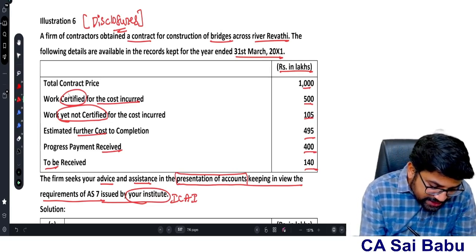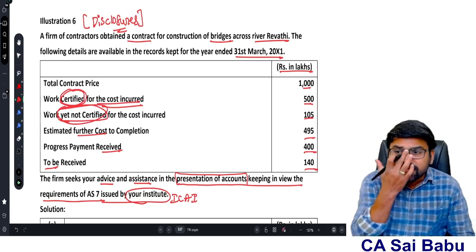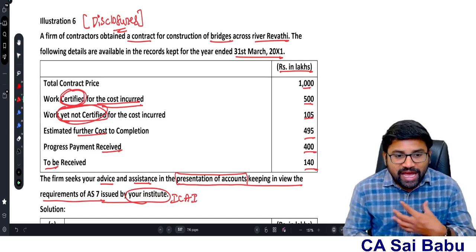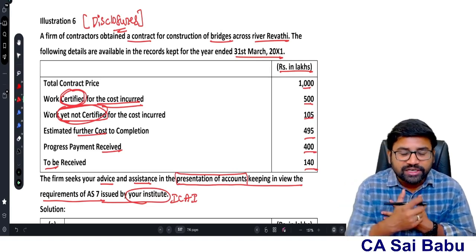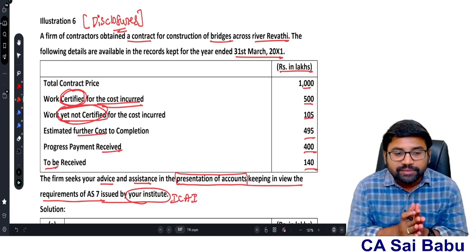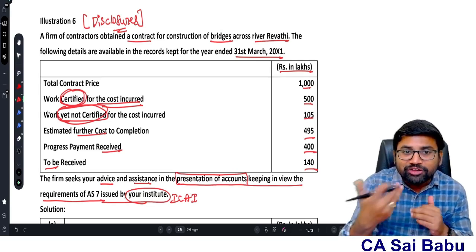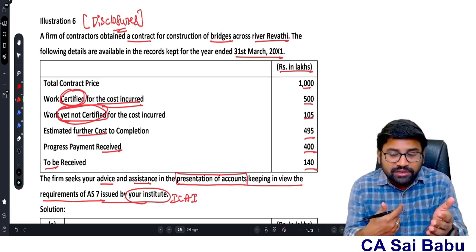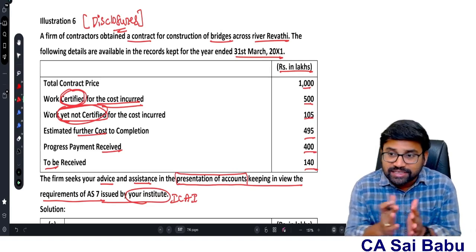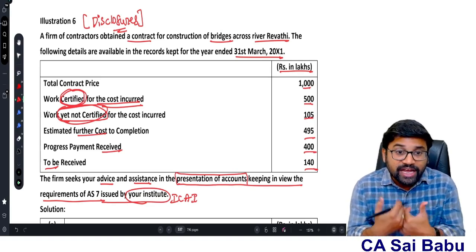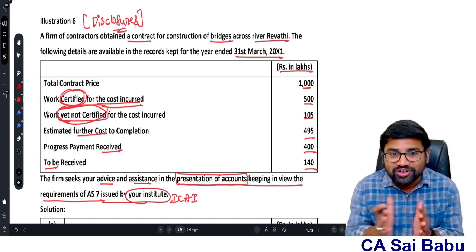Very new to us: work certified for the cost incurred, work yet not certified. What is this work certified? See, I am the contractor. Suppose you are the contractee. For you, I am constructing one asset. Now, at the end of the first year, I told you that 50% of the work is completed. How will you believe me? As a customer, how will you believe me? I said 50% of the work is done. You make the payment, I asked. Now, as a customer, you have a doubt whether this contractor is telling correct or not.